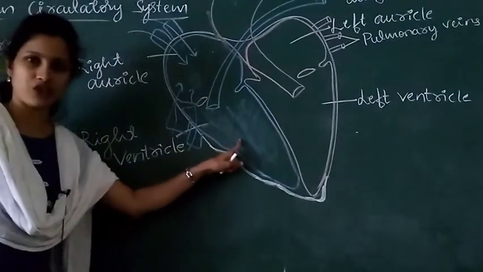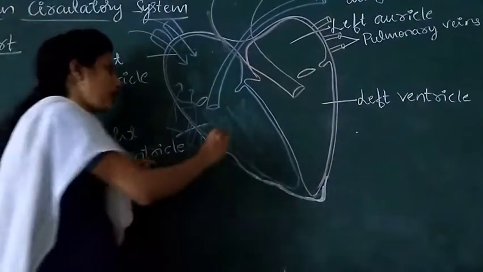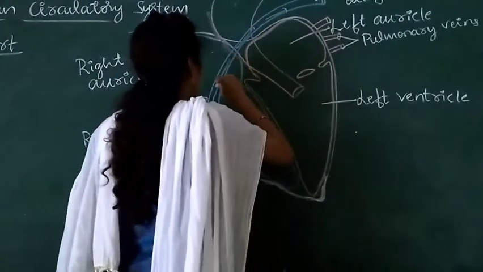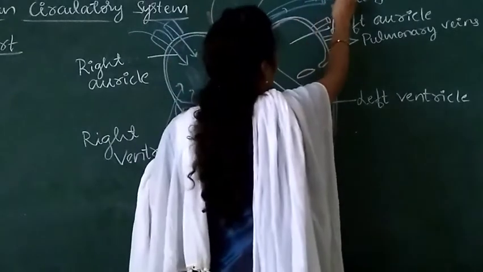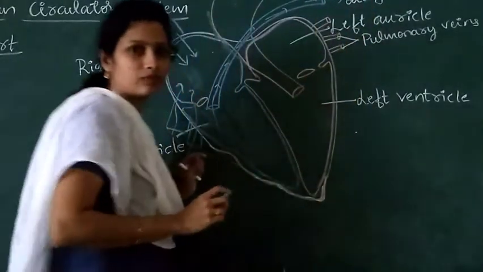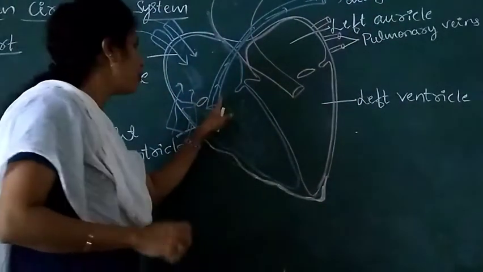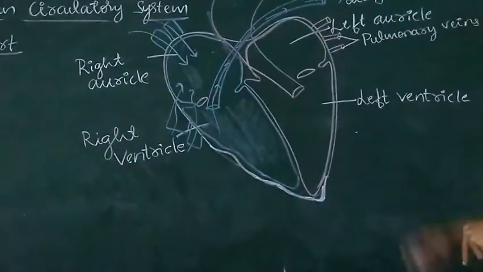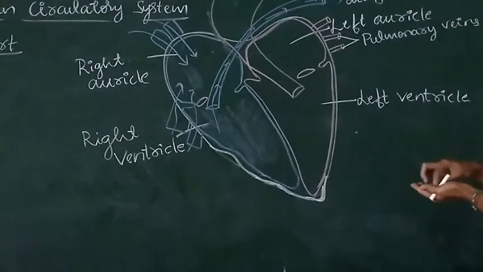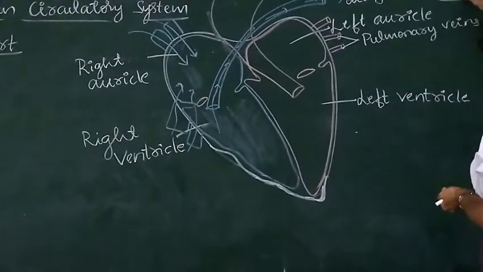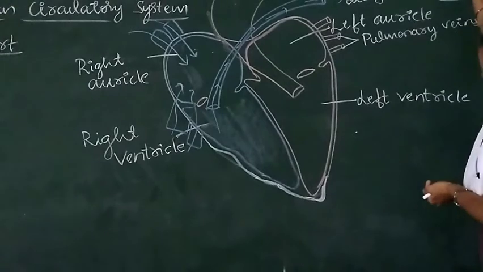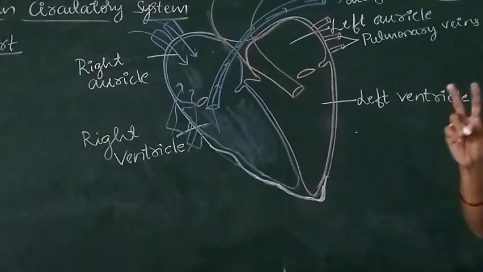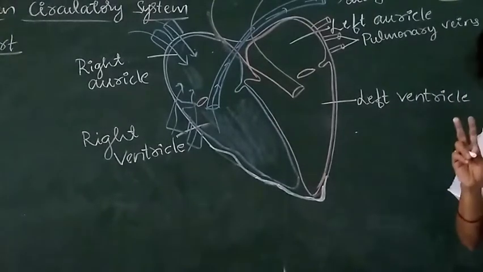Then from the right ventricle, blood goes out of the heart through the pulmonary artery. Then, through this artery, blood reaches the lungs. In the human respiratory system, a pair of lungs is present, that is, 2 lungs are present.